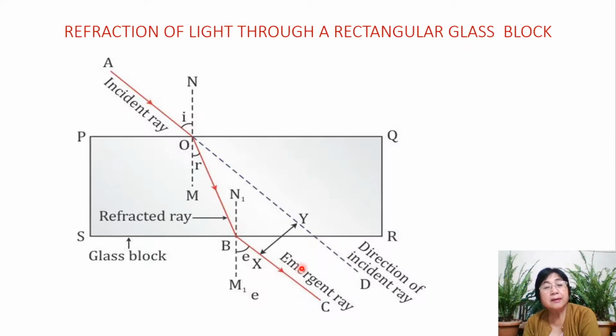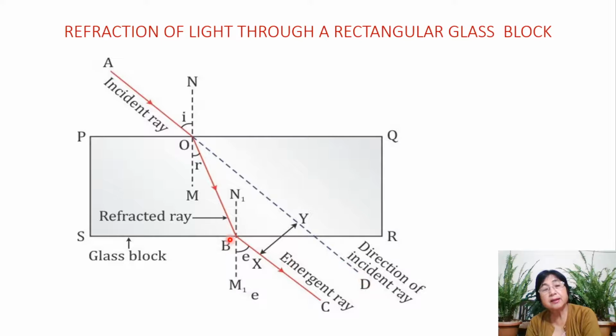There are two interesting facts which are the consequence of refraction of light through a rectangular glass block. Number one, produce the incident ray forward by a dotted line till you come to D. What do you see? The emergent ray BC is parallel to the direction of the incident ray AD.